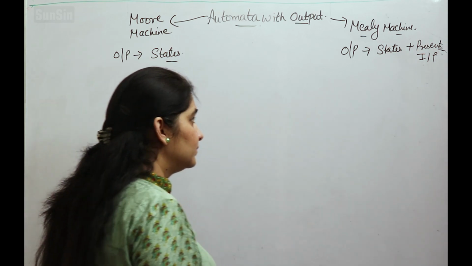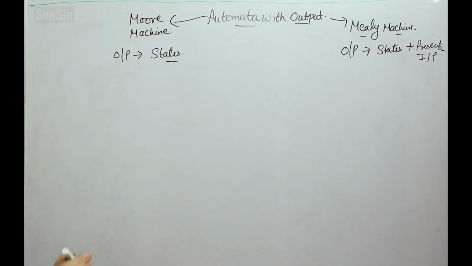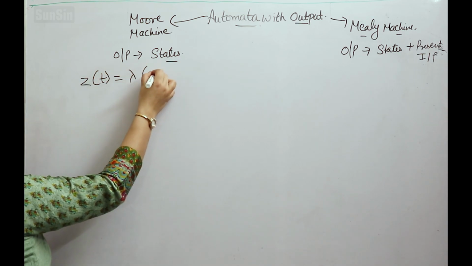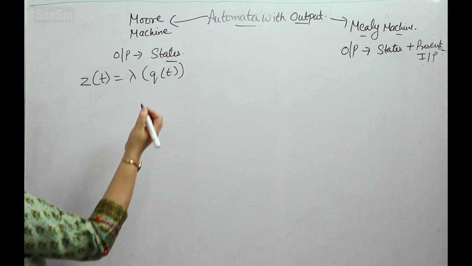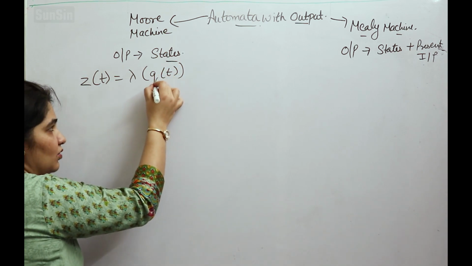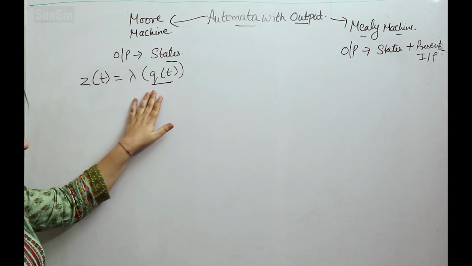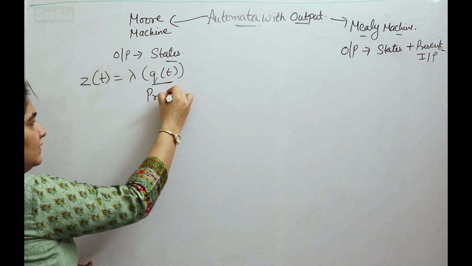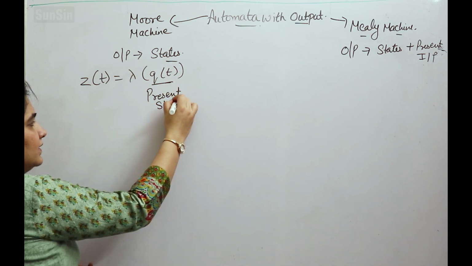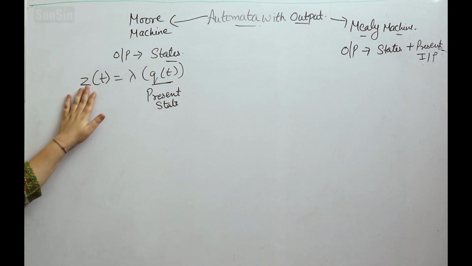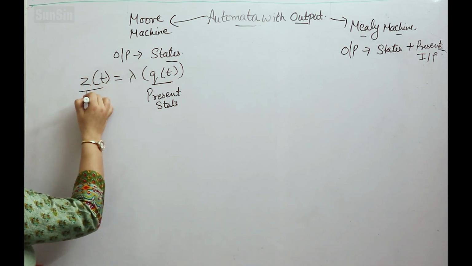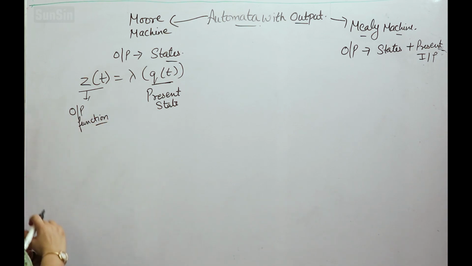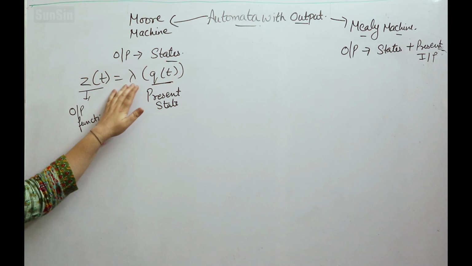Clear? Now this Moore machine can be defined by the function z of t is equal to lambda of q of t. Now what does it mean? Q of t over here means a present state, a state at time t. This denotes a present state. Z of t denotes the output function and this is denoted by the mathematical symbol lambda.